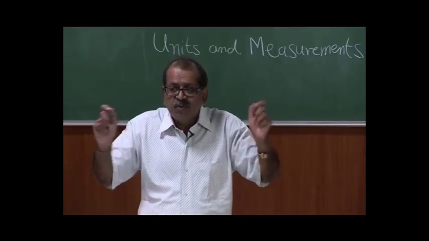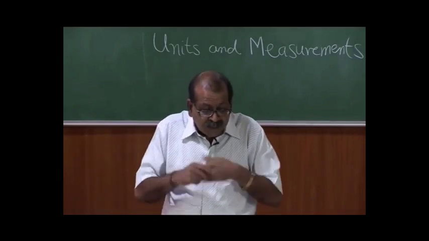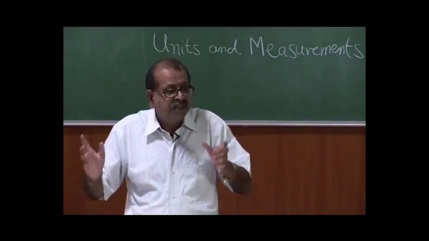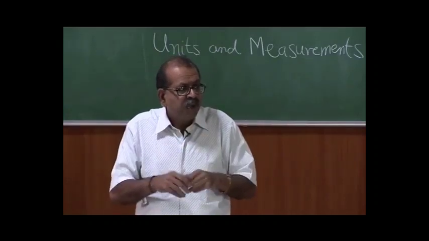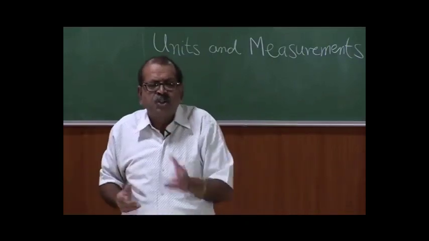So, the length of that is what was defined as 1 meter. But now, meter is defined in terms of length of path travelled by light in a particular time interval. How much light will travel in a given fraction of a second.